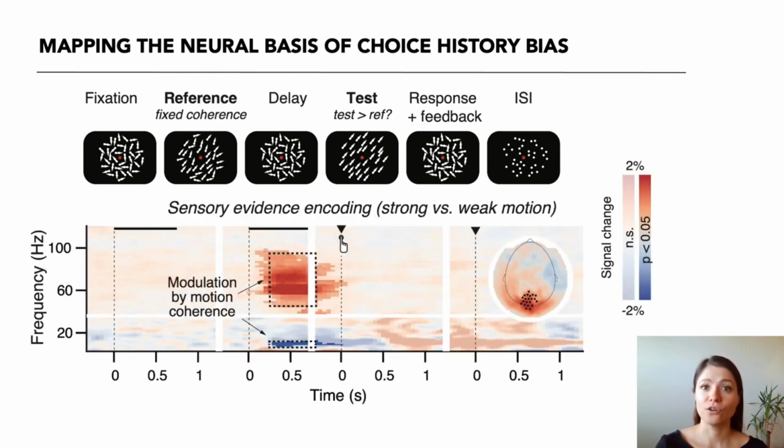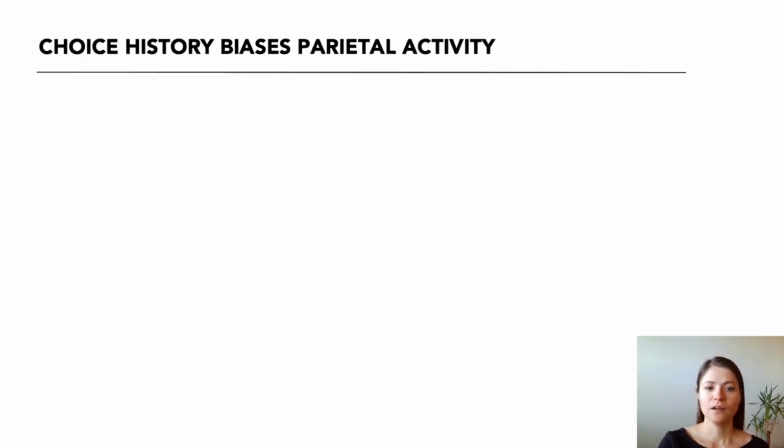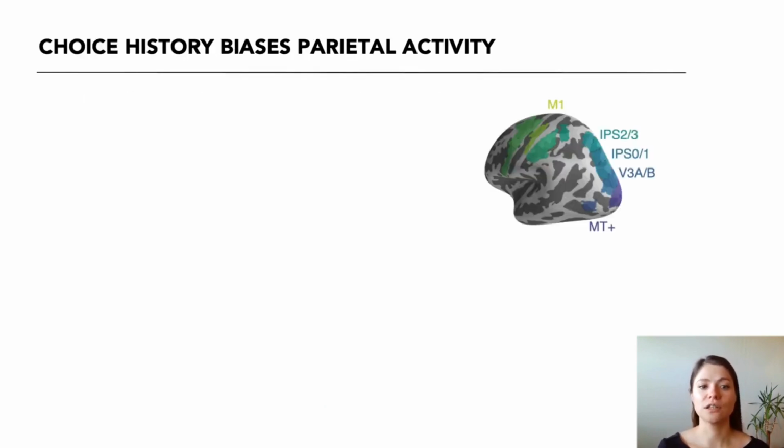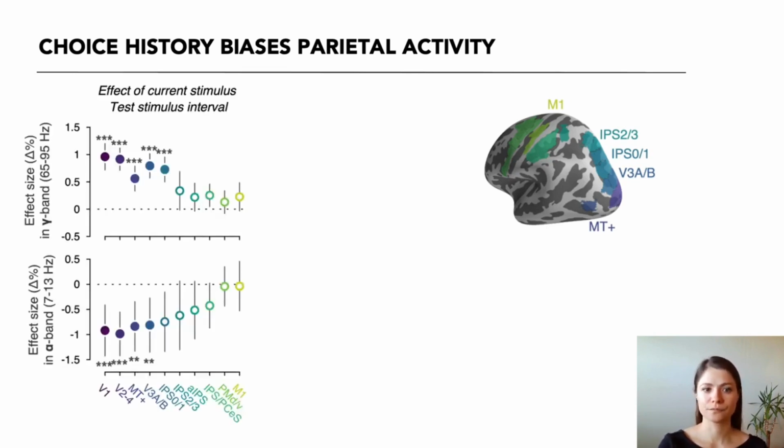We then extracted known oscillatory signatures of visual motion processing. Specifically, when observers viewed stronger versus weaker visual motion stimuli on the screen, MEG sensors over occipital cortex showed enhanced gamma power and suppressed alpha band power. We then extracted neural signals at the source level, focusing on visual field maps in occipital and parietal cortex and more frontal areas involved in action preparation.